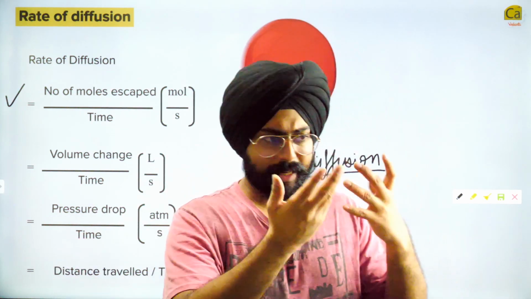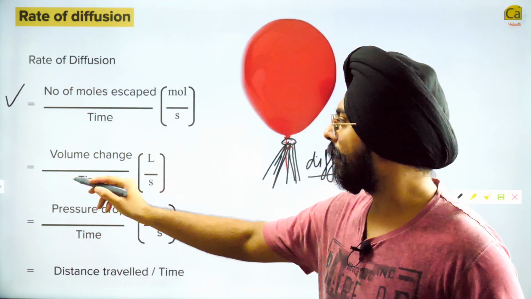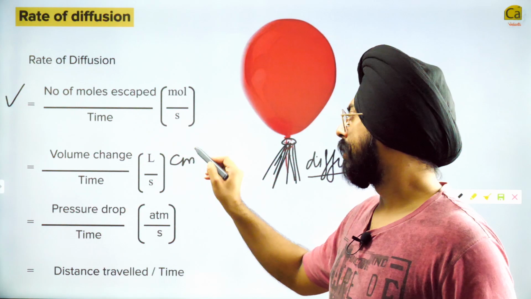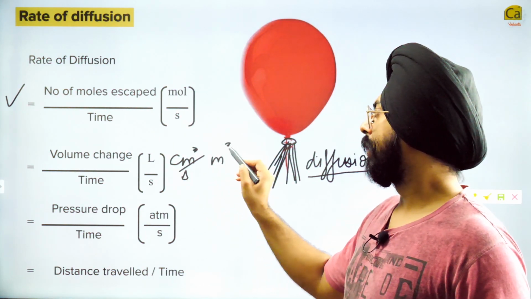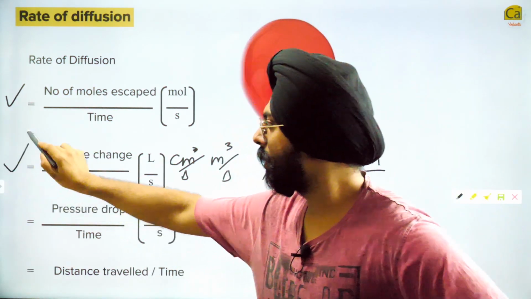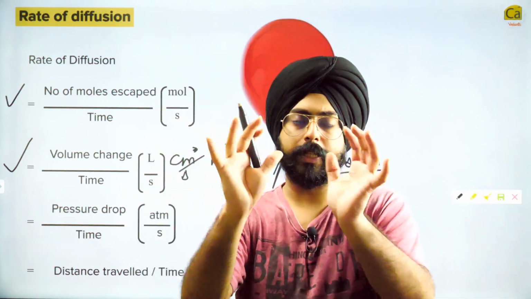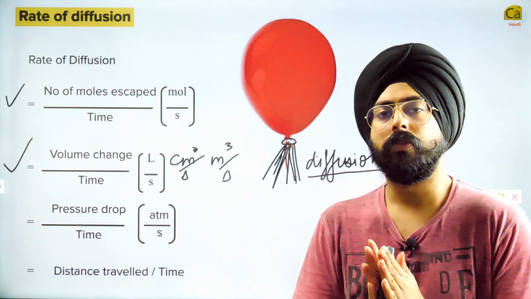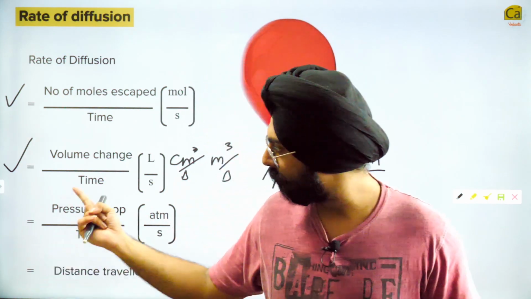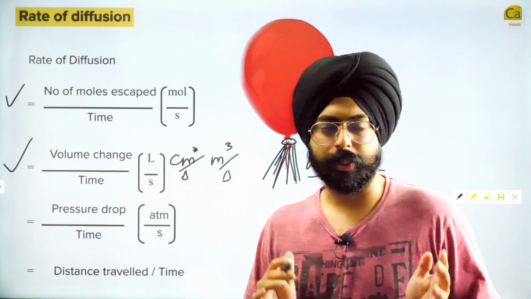That's also fine because we can easily see. So depending on the system, we can also choose the rate of diffusion to be the change in volume per unit time. We can define it in liters per second, or centimeters cubed per second, or meters cubed per second. Any unit of volume divided by time. So this can also be one of the ways to call out the rate of diffusion. Change in size, which is change in volume, depending on how much time it takes. Speed of diffusion. One more way to define rate of diffusion is to see the pressure drop upon time. Yeah, change in pressure upon change in time.